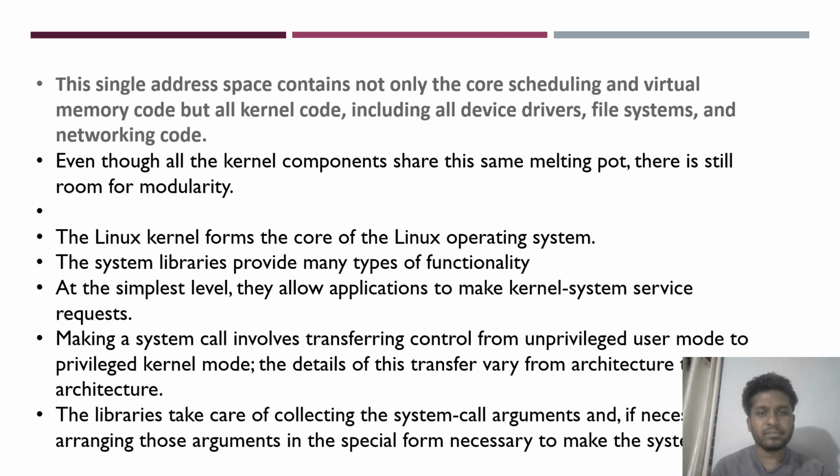This single address space contains not only the core scheduling and virtual memory code, but all kernel code. Even though all the kernel components share the same melting pot, there is still room for modularity. The Linux kernel forms the core of the Linux operating system. The system libraries provide many types of functionality.